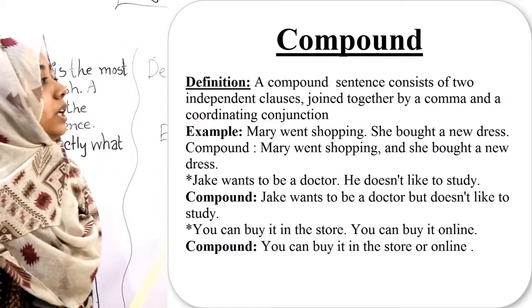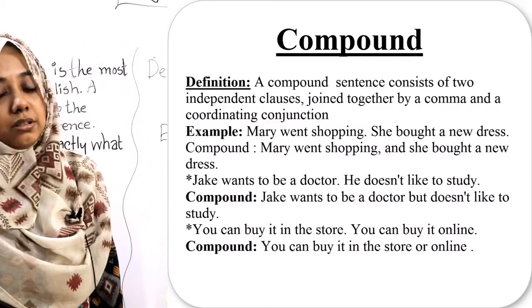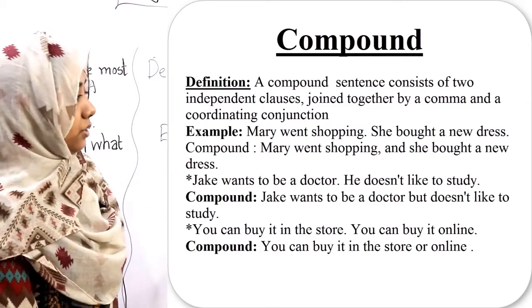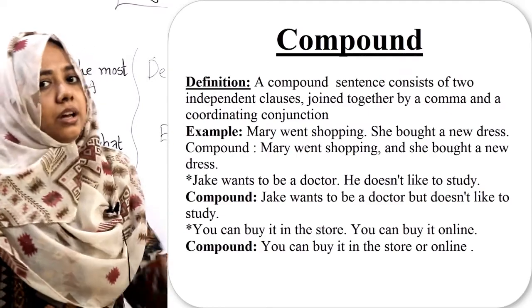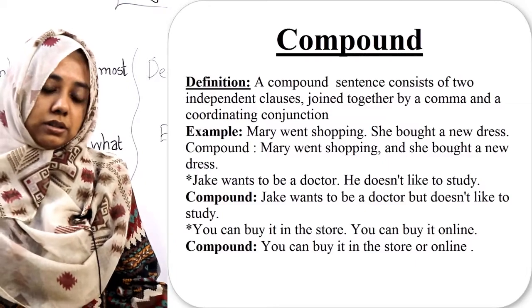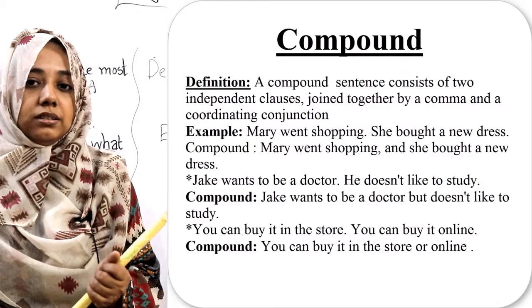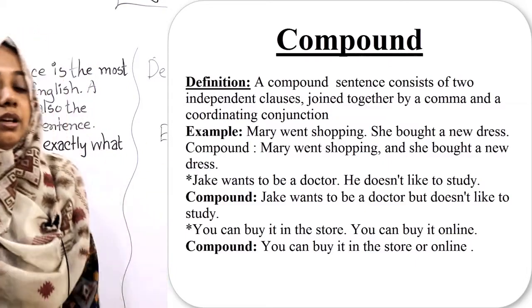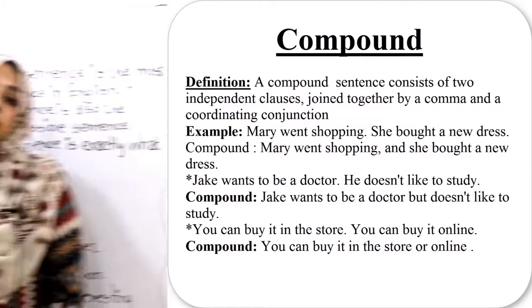So what can we use to make a compound sentence? A comma, but, or, and. This type of conjunction makes a compound sentence.